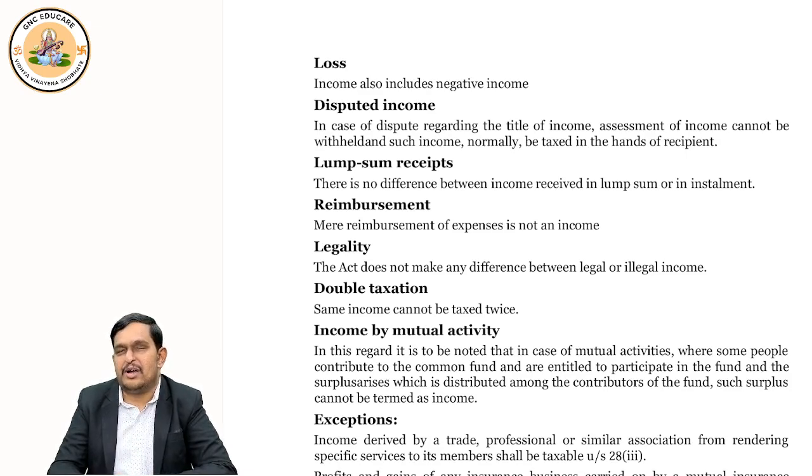Now, income may be received in lump sum also. Sometimes the income is received in lump sum. Sometimes it is a revenue receipt, recurringly received. Like if I do a job, for me, the salary income is recurring. Every month I get it. But suppose I sell a property, I'll get one time payment only. Are you able to understand? So, your income can be lump sum, your income can be recurring.